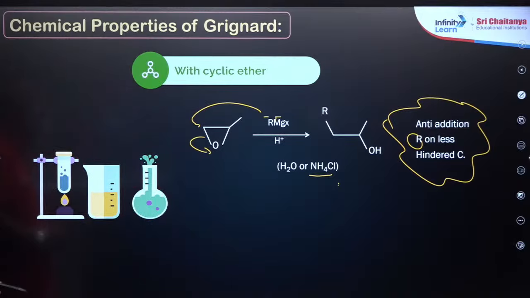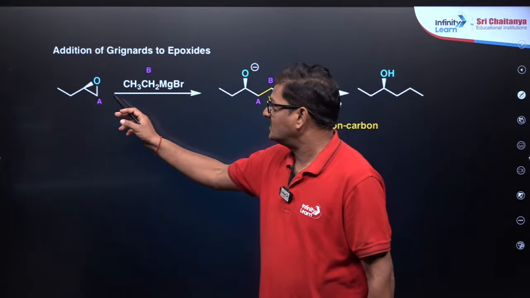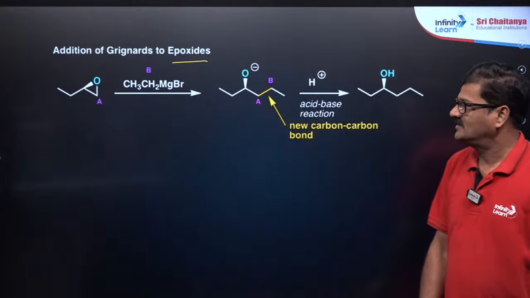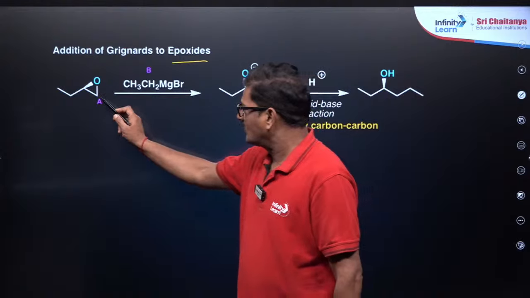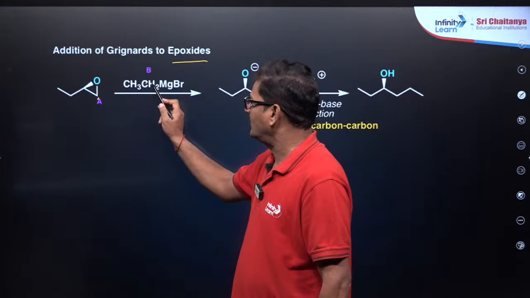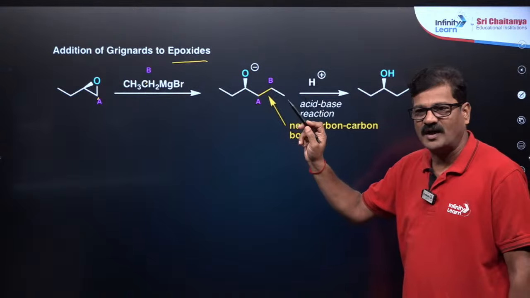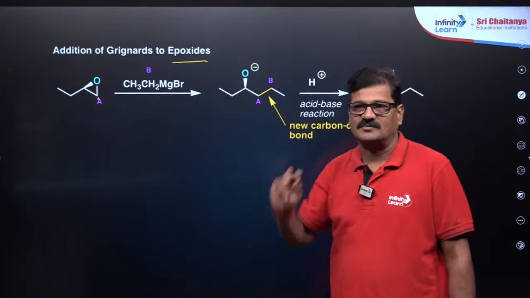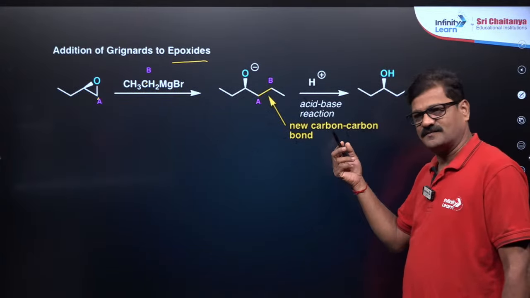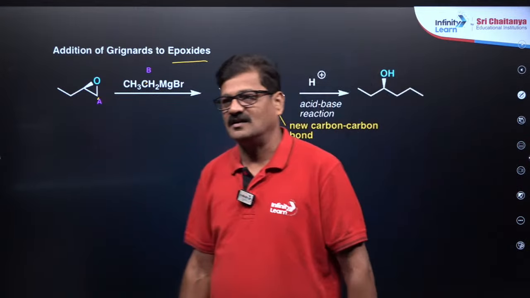Let us see what exactly happened. I want to show you a mechanism, okay beta. See, this is a cyclic ether. Addition of Grignard reagent on the cyclic ether, an epoxide, and this epoxide has a carbon atom A and this is a carbon atom B. So this is going to attack on this, a new bond between carbon atom A and carbon atom B takes place. So this is a new bond, so that it is an anti-addition, of course, and you are going to get, further, a secondary alcohol.